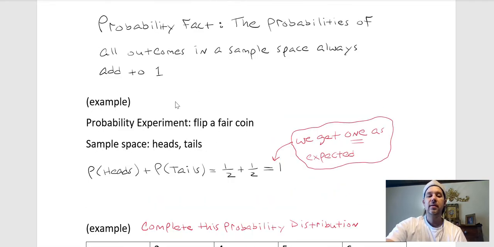Now, let me use the coin flip experiment again. Flip a fair coin where it is 50-50 that it lands on heads or tails. Sample space: heads and tails. Now, if it's true that the probabilities of all outcomes in a sample space always add to 1, if I take the probability of getting a heads and I add the probability of getting a tails, that should add to 1. And probability of getting a heads is 1 out of 2, plus probability of tails, also 1 out of 2. And that does add to 1, but that's always true for any sample space.